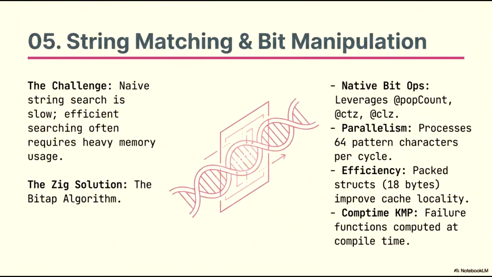String matching presents a classic engineering challenge. Naive search methods are too slow, while more efficient alternatives often demand excessive memory. Our implementation in Zig utilizes the Bitap algorithm to overcome these limitations.